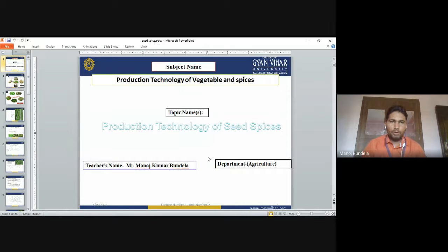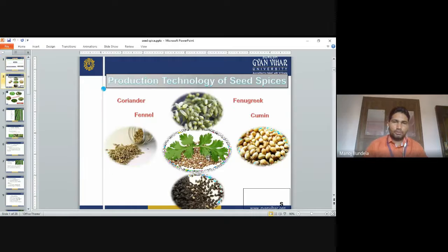Good morning to all. Myself Manoj Kumar Gundala, Assistant Professor, Suresh Gyan Vihar University, Jaipur. So we are discussing the production technology of vegetables and spices. So today we will discuss the seed spices. Seed spices normally are coriander, cumin, fenugreek and fennel. They come under the seed spices.